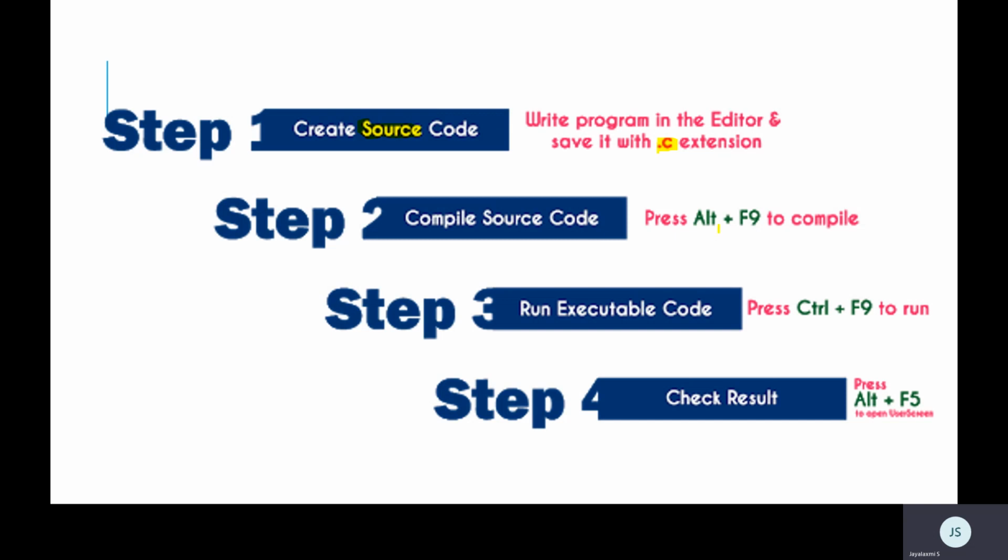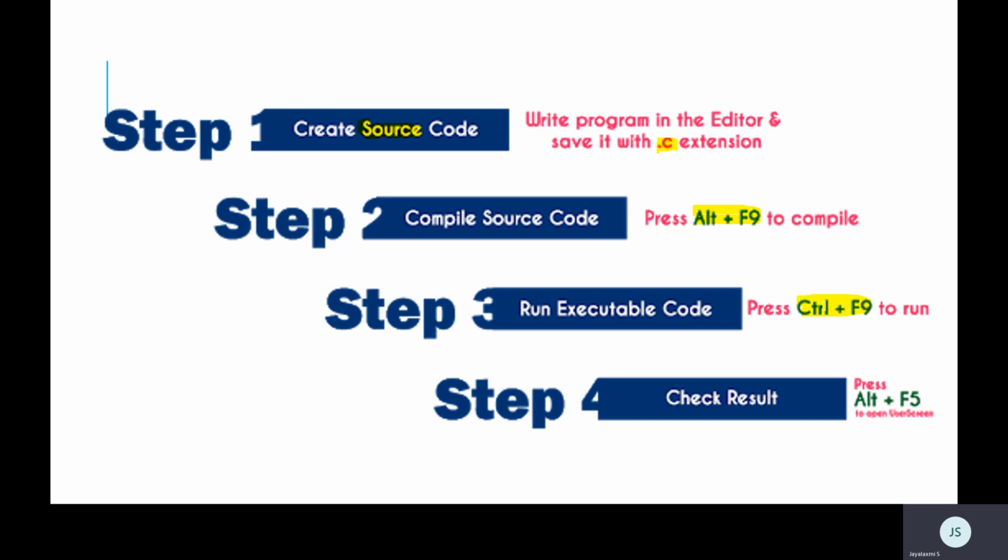Compile the code. How do you compile? You press Alt F9. Children, I'm giving you the execution method in a C compiler, Turbo C or Borland C, wherever you use, these are the methods. But when you go online, we don't have Alt F9 or Control F9. We directly give a run button, and you see the execution. Alt F9 will compile, and if any syntax errors are there, it will raise an error and give you a list of errors that you have to rectify. And Control F9 is to run the program.